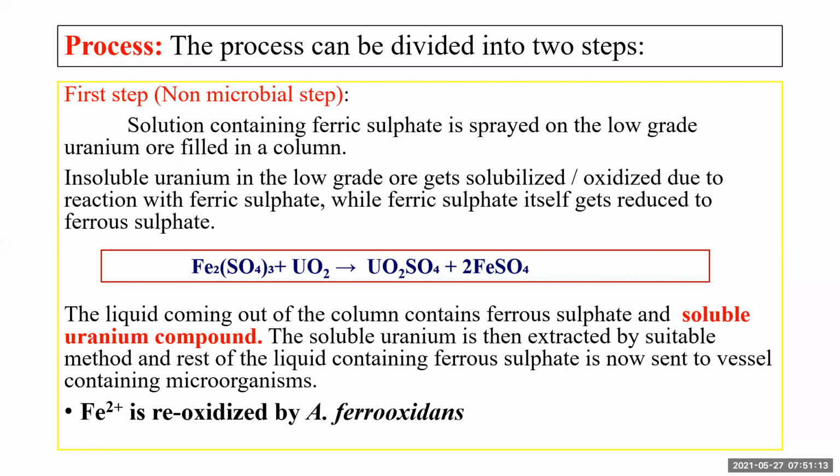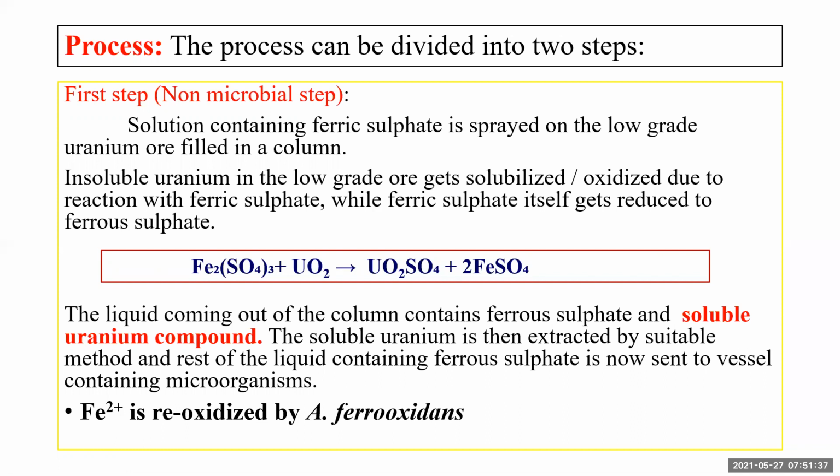In the first step, what happens? A solution containing ferric sulfate is sprayed on the low-grade uranium ore, which is filled in a column. In the case of copper, it may be a heap, or the ore may be filled in a column. Here, the solution which contains ferric sulfate is sprayed on the low-grade ore of uranium, which is filled in a column. What happens when you spray ferric sulfate?